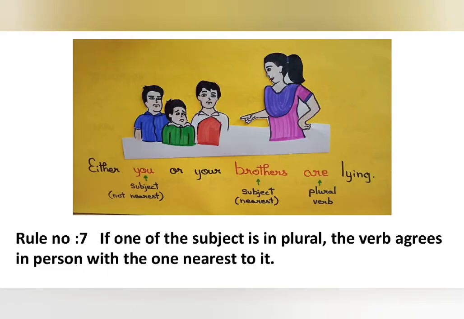Rule number 7. If one of the subjects is in plural, the verb agrees in person with the one nearest to it. Example, either you or your brothers are lying. Here, the verb lies beside the plural subject. Hence, we are giving it a plural verb.